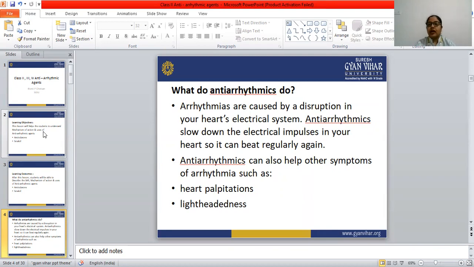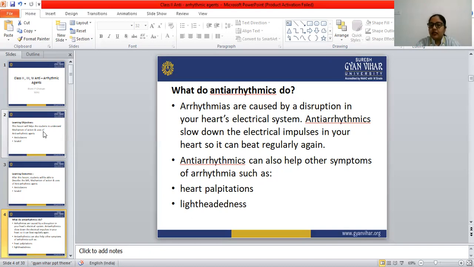Antiarrhythmic agents slow down the electrical impulses in the heart, so it can beat regularly again. That is what antiarrhythmic drugs do.